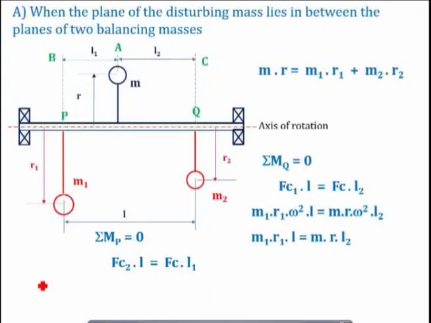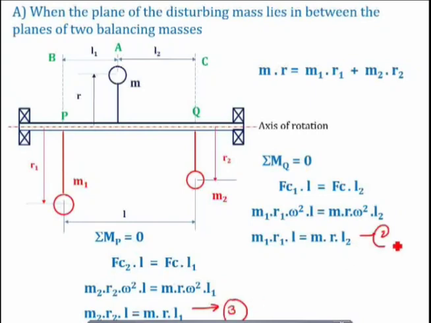So this is how we have to take the moments by considering the points P and Q in the respective planes B and C of masses m1 and m2, as well as with respect to this m, that is the disturbing mass. So from this I am getting the condition number 3. Let me call this equation 2 and let me call this equation number 1. Okay. So now we are getting 3 conditions.